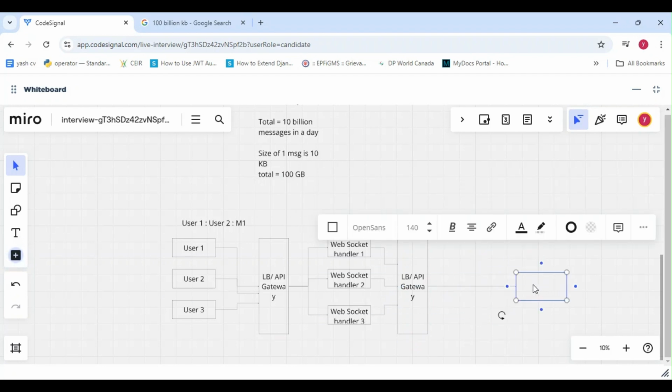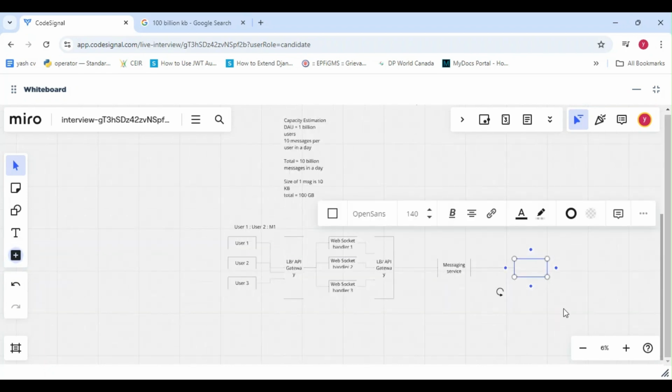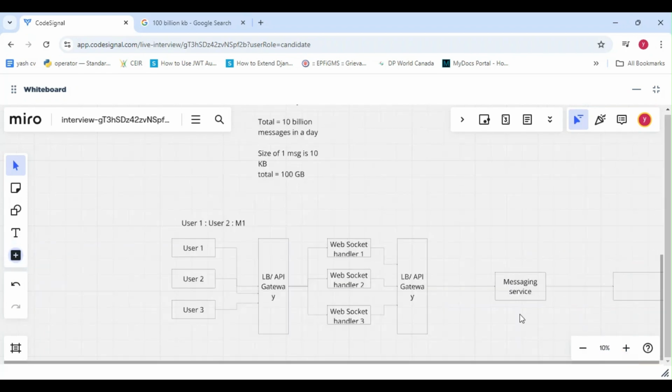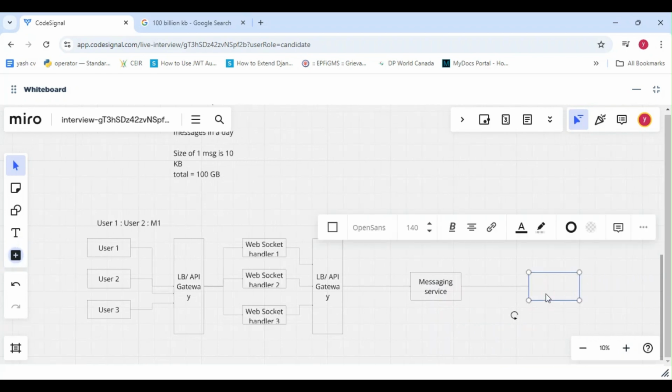So this is our messaging service. Messaging service will ask session service what is the WebSocket handler or server of user 2.